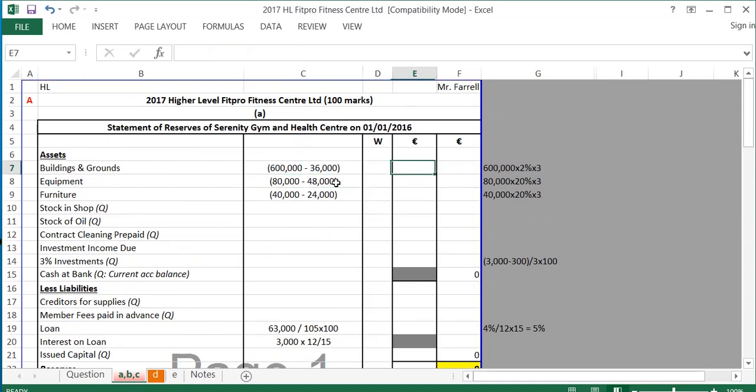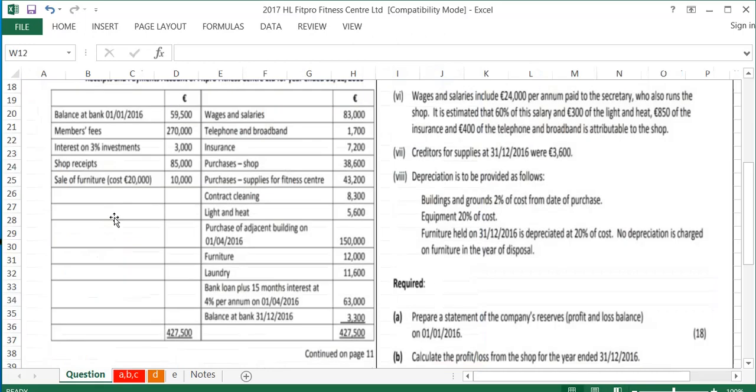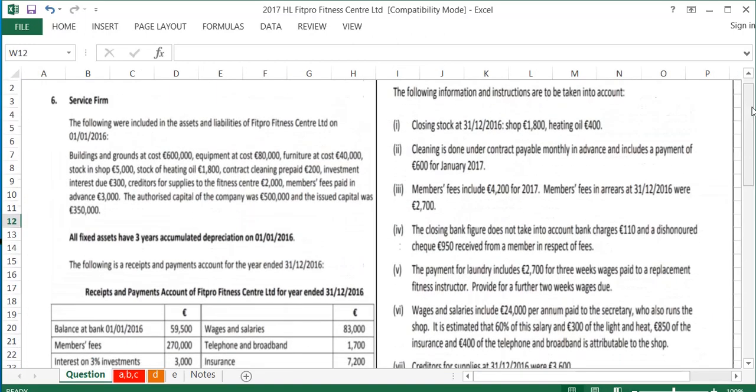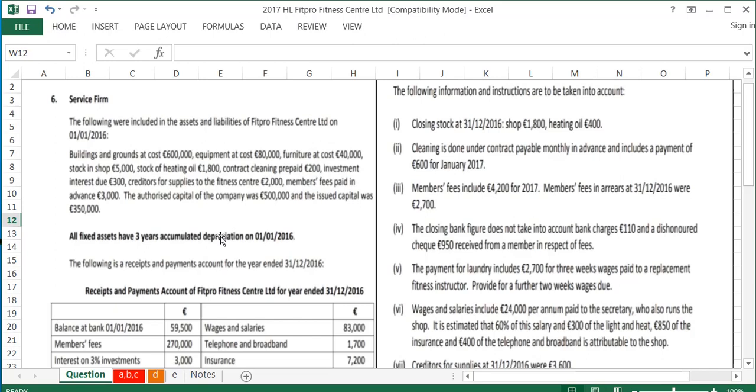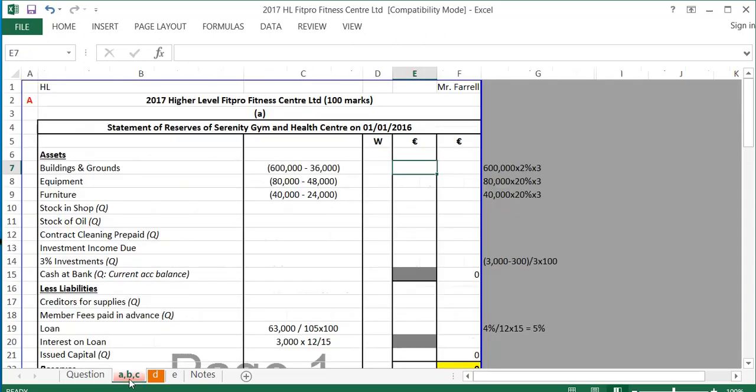So the first asset in the question is buildings, which are 600,000. Now, in bold, in the question, it says that there are 3 years accumulated depreciation up as far as the 1st of the 1st, 2016. So if buildings are 600,000 and the rate of depreciation for buildings is 2%, we multiply that by 3 to get 3 years, which comes to 36,000. So the buildings of 600,000 minus the depreciation on buildings 36,000 comes to 564,000.